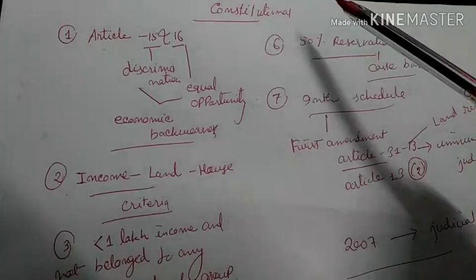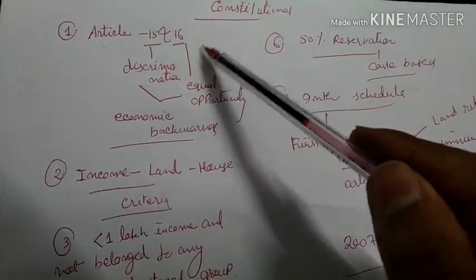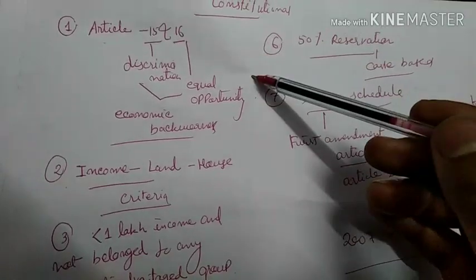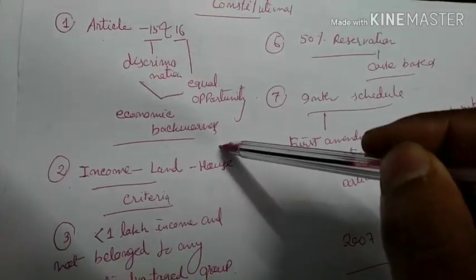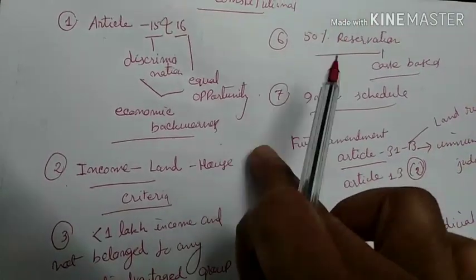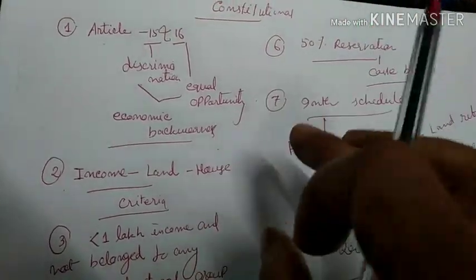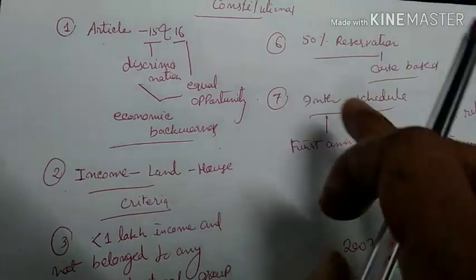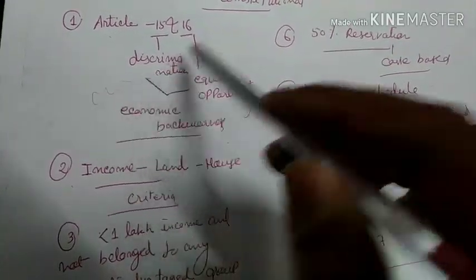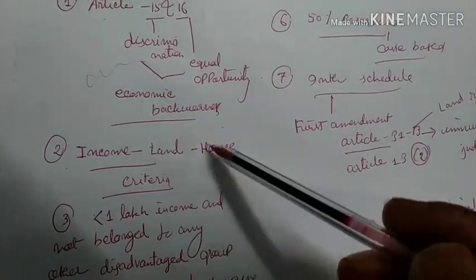Another important point is that there are some constitutional concerns related to the bill, because Parliament has to amend Article 15 and Article 16 of the Indian Constitution. There is nowhere mentioned the term economic backwardness in the Constitution, on which the government can provide this reservation. So the amendment is necessary here. Again, another is the income, land, and house.